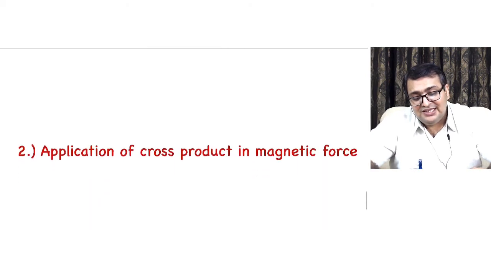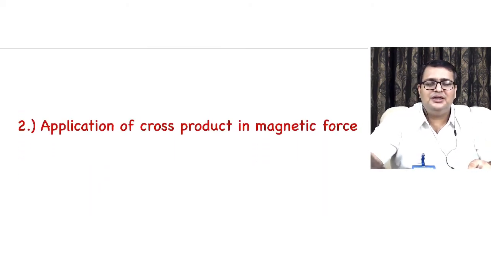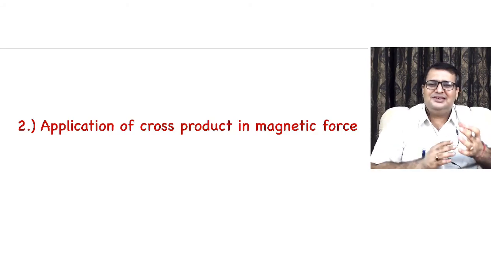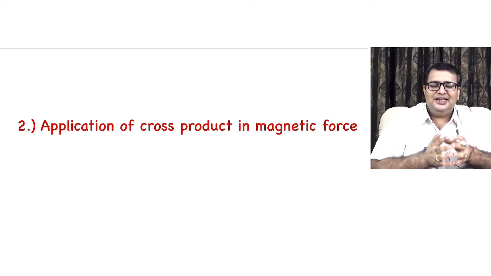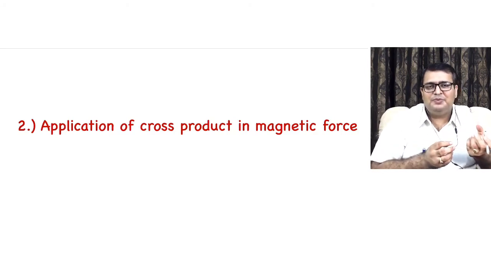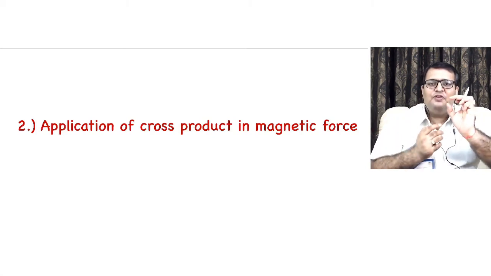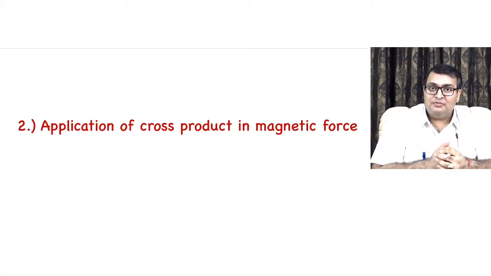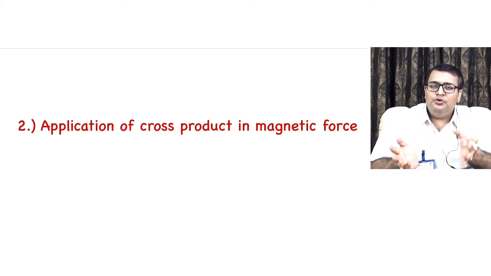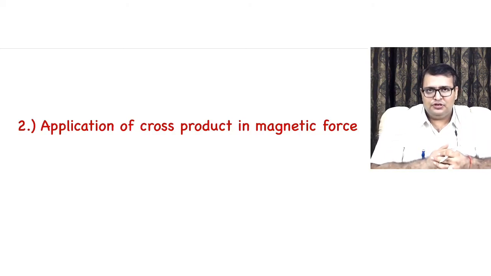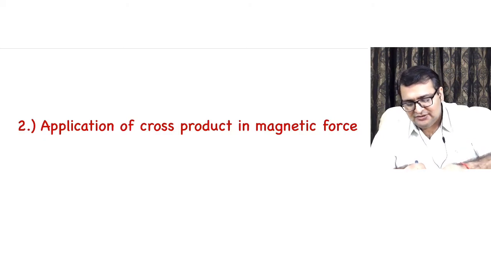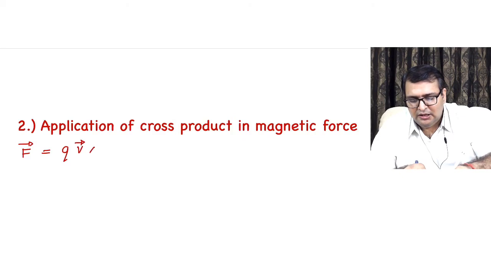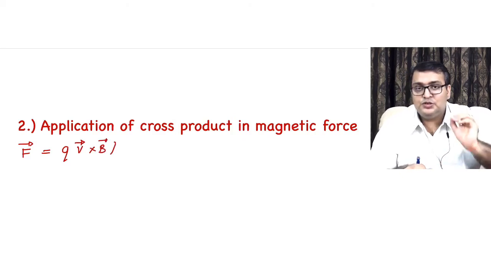Now the next thing is application of cross product in magnetic force. What happens is at certain times, they will say that acceleration of the charged particle and magnetic field are given, and one of the terms in acceleration is missing. Find that term. So what do we have to use? We have to use the application of cross product. So we know that F vector is equal to Q V cross B. This is what we have studied.